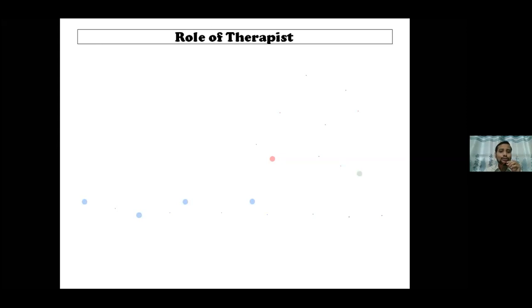Then how does a therapist act here, both in pre-surgical and post-surgical cases? Those injuries which are open injuries, stab injuries or war injuries, here a proper surgical approach has to be given to the patient immediately after the injury.